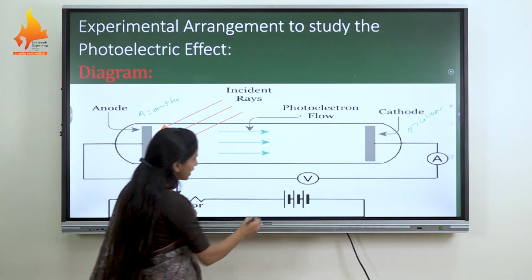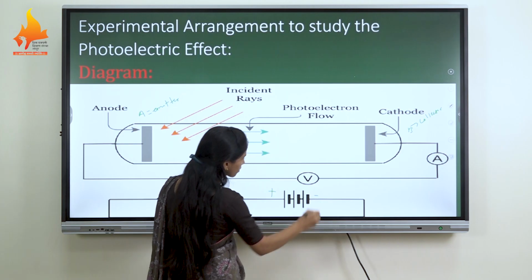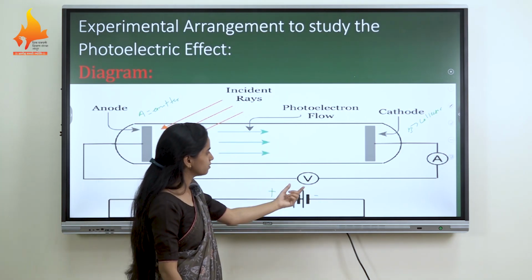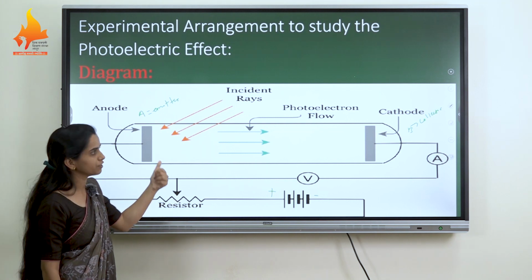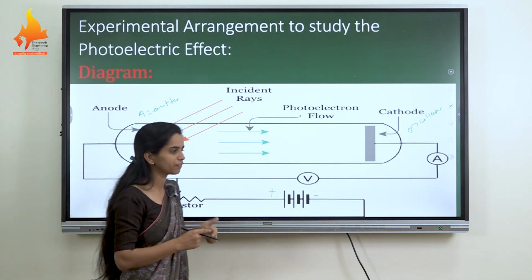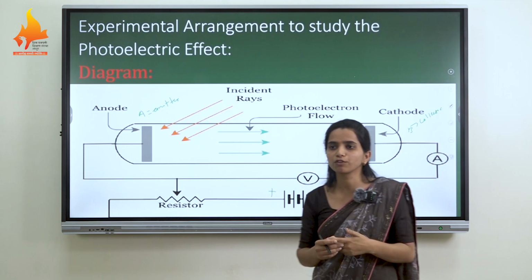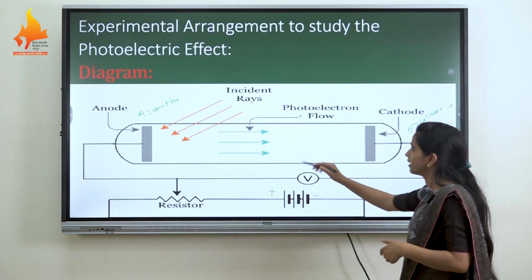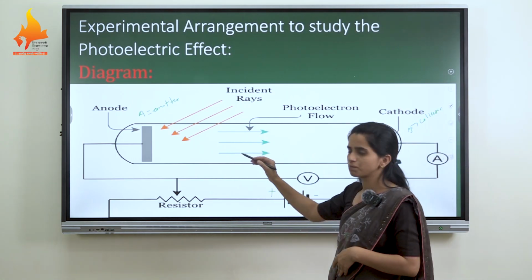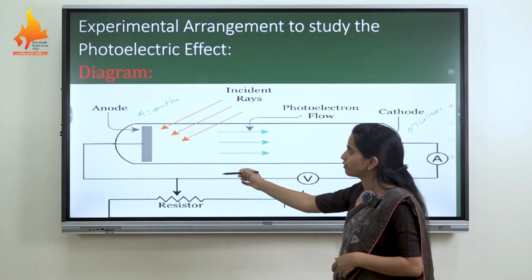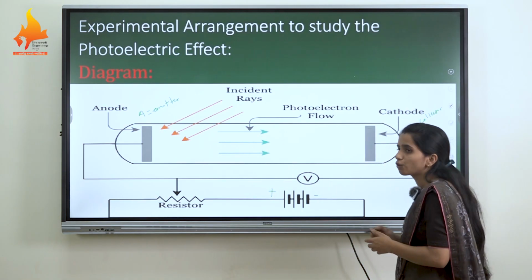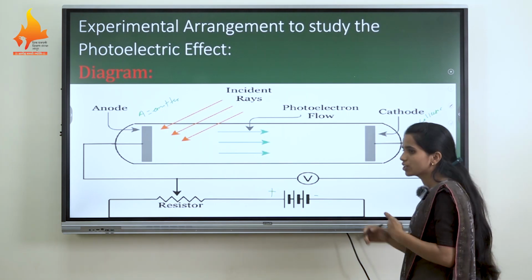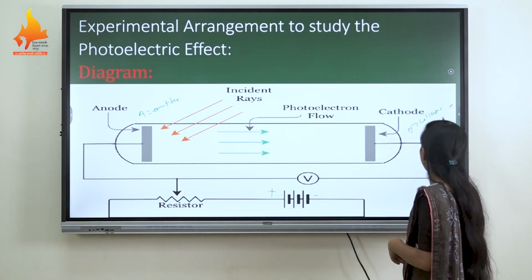One thing we can see here is that B has negative potential with respect to A, and A has positive potential with respect to B. The potential difference between the two electrodes is very important for the photoelectric effect. When A is at positive potential with respect to B, the electrons are emitted from A and collected by B, and a photocurrent is generated, which is measured by the ammeter.